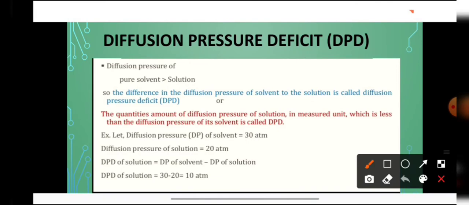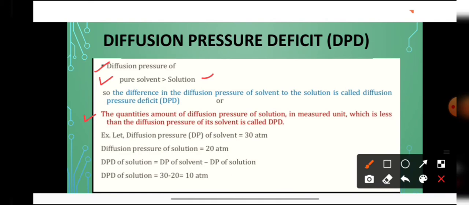DPD की full form है students, diffusion pressure deficit. We all know that the diffusion pressure of pure solvent is more than that of solution. So the difference in the diffusion pressure of solvent to the solution is known as diffusion pressure deficit. Or the amount by which the diffusion pressure of a solution in measured units is less than the diffusion pressure of its solvent. This is known as what?